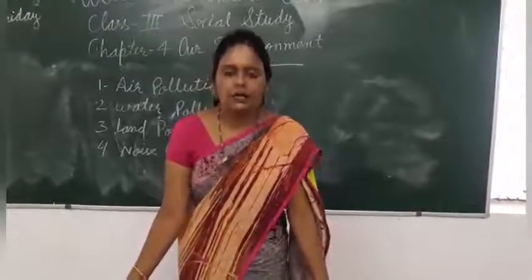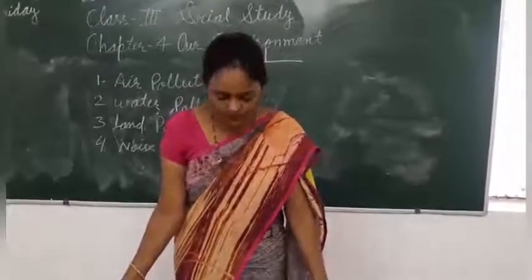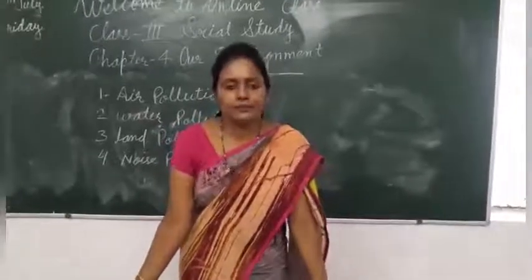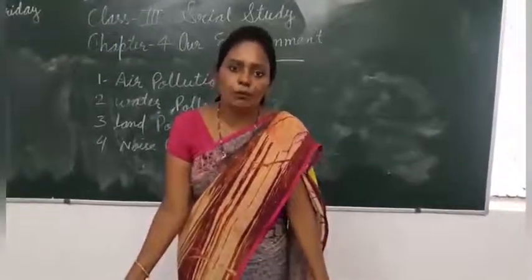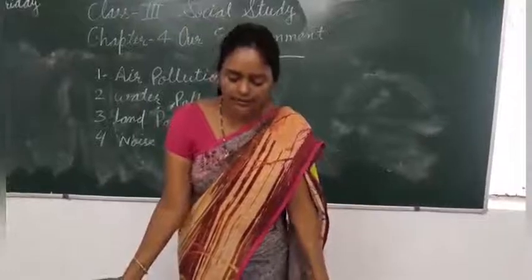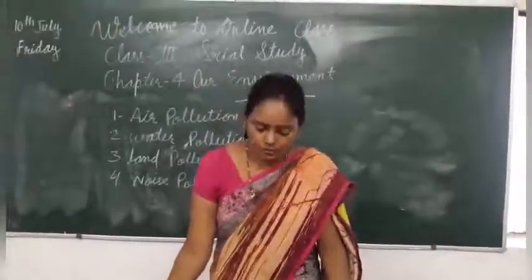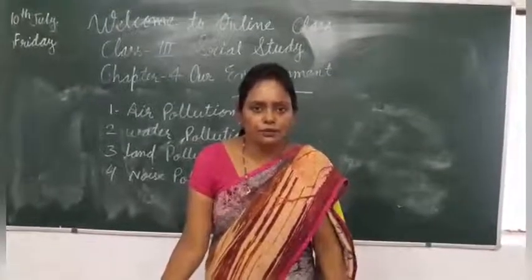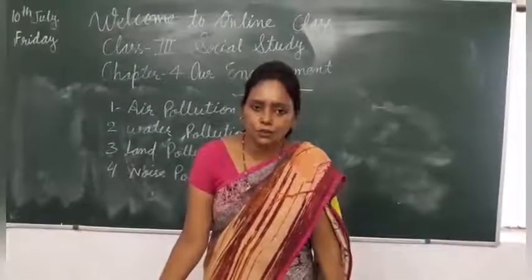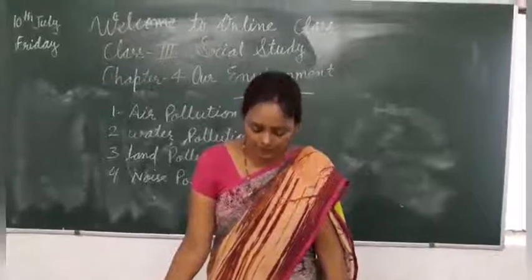So now we will see how to save our environment. Children, to save our environment, we should grow more trees. Never throw garbage here and there. Throw it in the covered dustbin. Do not use poly bags. Take jute bags while going for shopping.